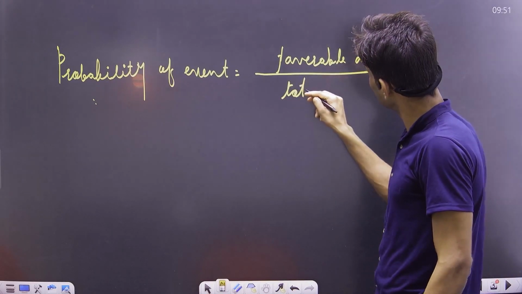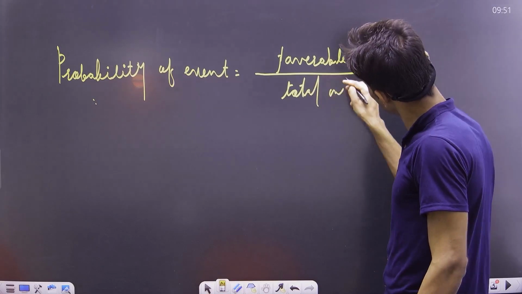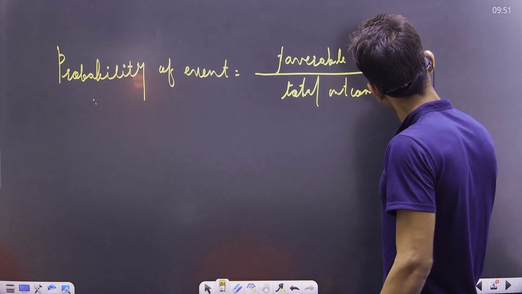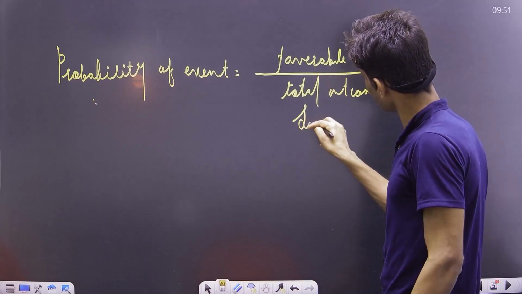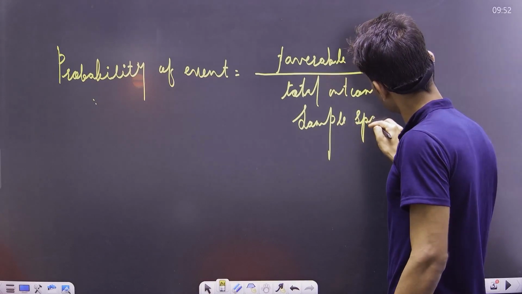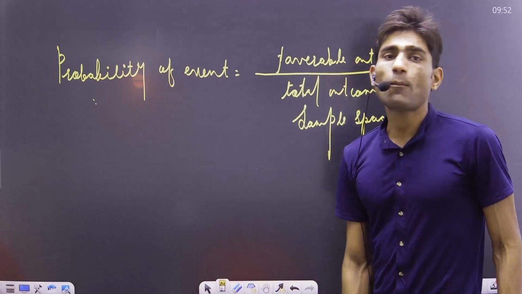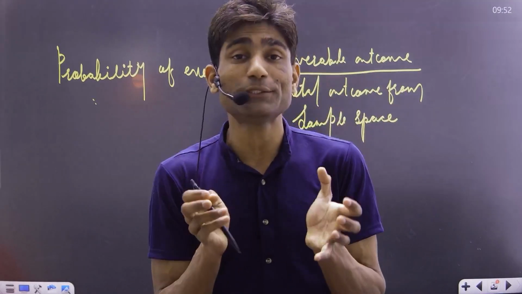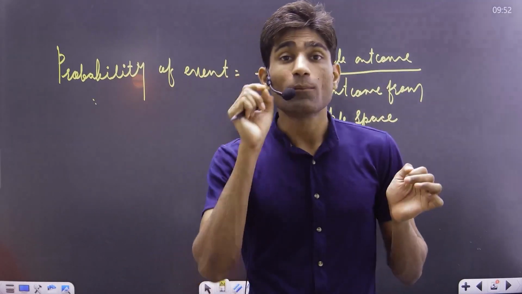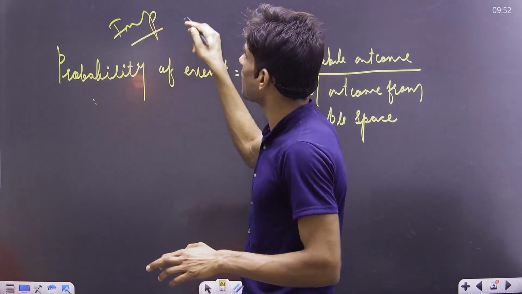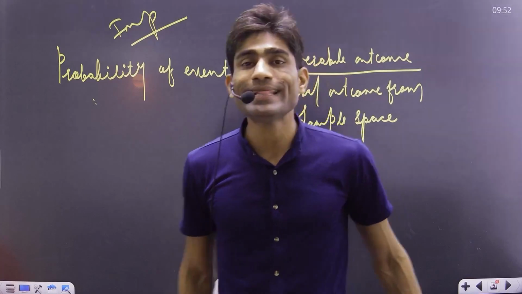Total number of outcomes from a sample space. This one is the standard formula, which is very important for your SPI exam. Mark it, very important. For finding every probability, you have to use this formula.